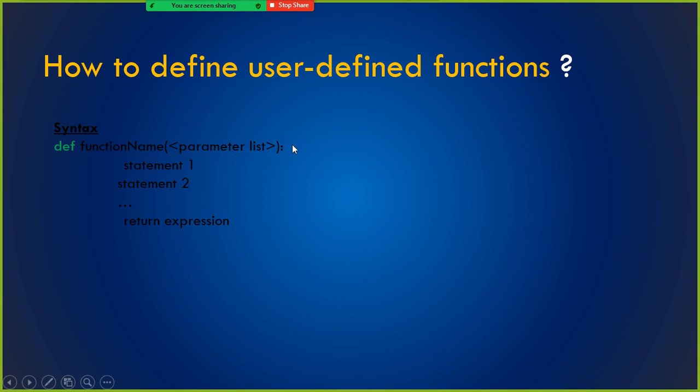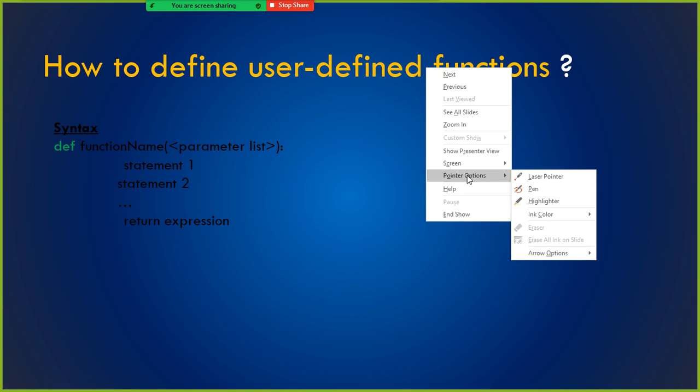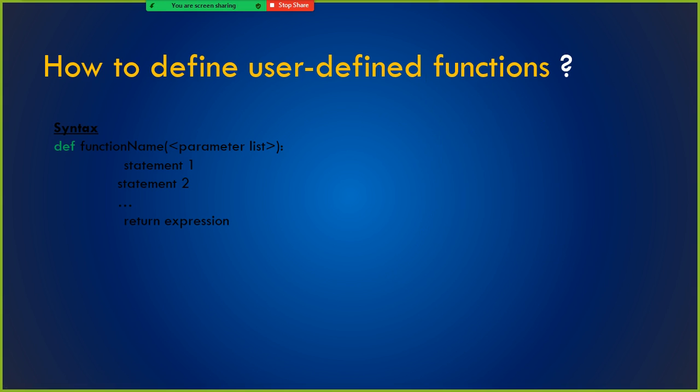Most languages use curly braces to showcase where the block of code of the function starts and where it ends. In other languages, instead of a colon, they put curly braces, meaning all these statements are executed as part of this function.